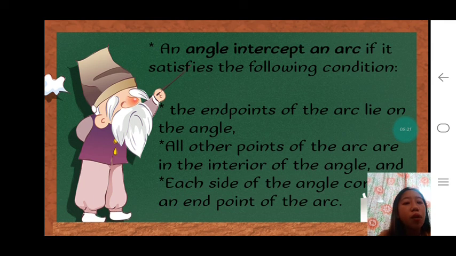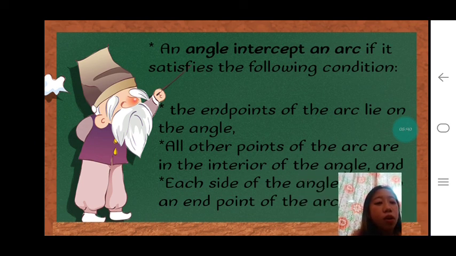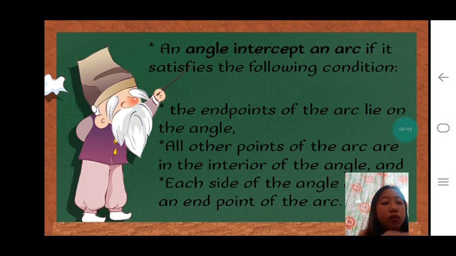So, makakuha daw siya nga angle intercept an arc kung makuha niya ang mga kondisyon. First, the endpoints of the arc lie in the angle. Second, all other points of the arc are in the interior of the angle. And last, each side of the angle contains an endpoint of the arc.